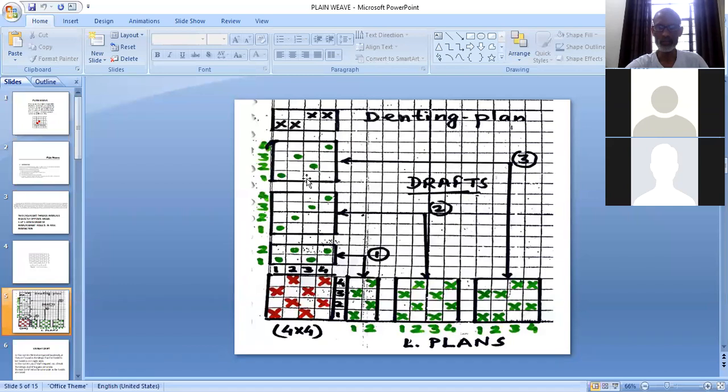And when we are taking skip drafting system, how we construct skip draft, we have taken yesterday, and I will try to repeat it. So when we are taking 1, 3, 2, 4, automatically we are getting this type of lifting plan. And this lifting plan has one advantage over the other type of lifting plan, because here adjacent heddles have the same working order, so they can be tied. But here the heddles which have the same working order are not near each other. There is another heddle between these 2 heddles. So if we tie these 2, then this tying arrangement will obstruct the movement of heddle number 2.